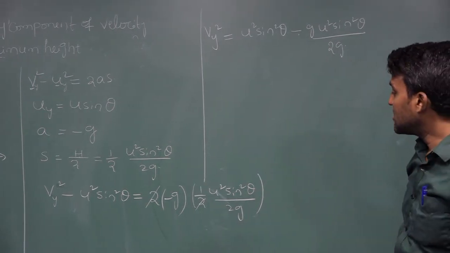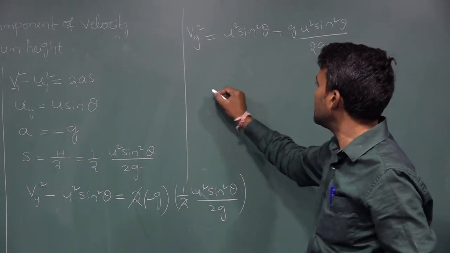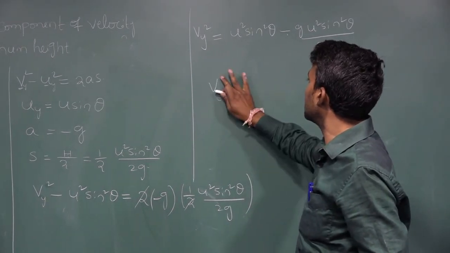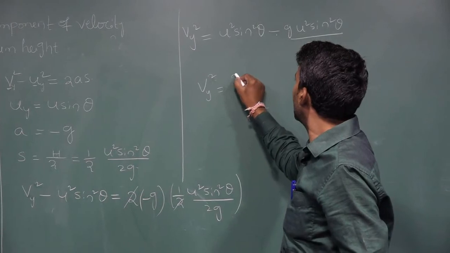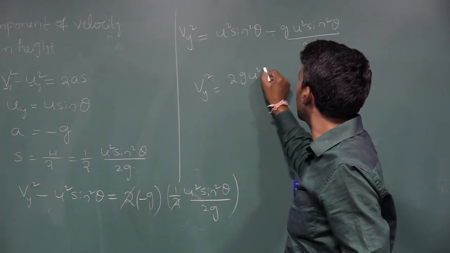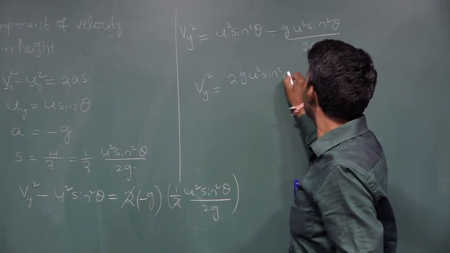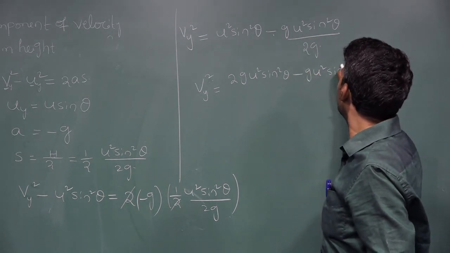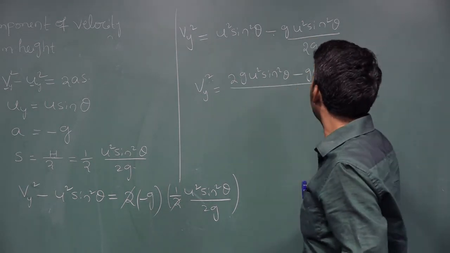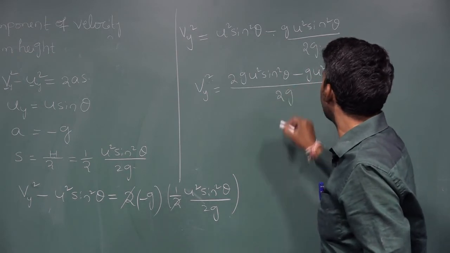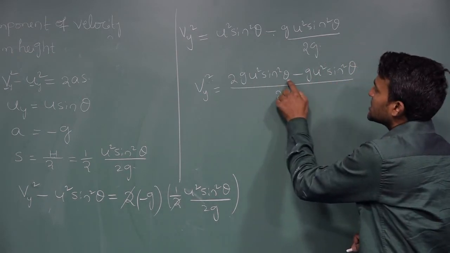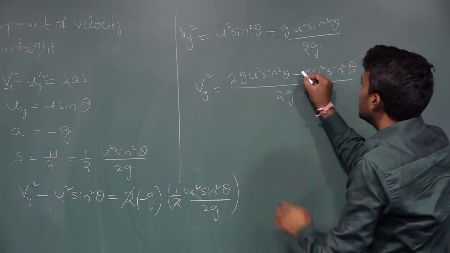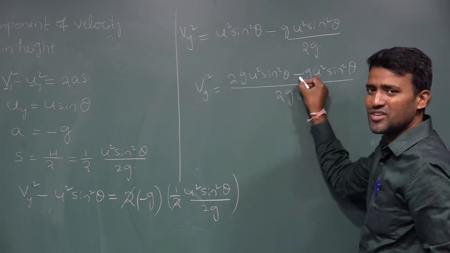Now what is the LCM here? 2g is the LCM. vy square is equal to 2g u square sin square theta minus g u square sin square theta, divided by 2g. Here g u square sin square theta is the same, but here there is 2 and here there is 1. If you take 2 minus 1, it is 1.